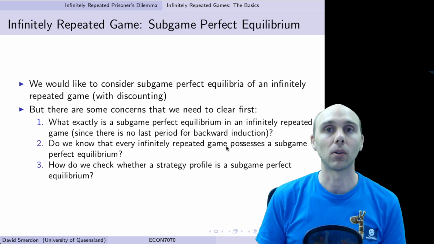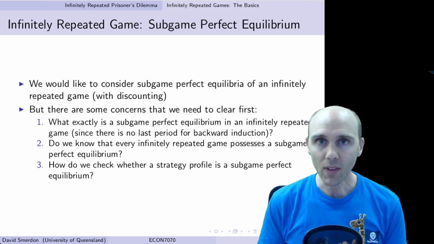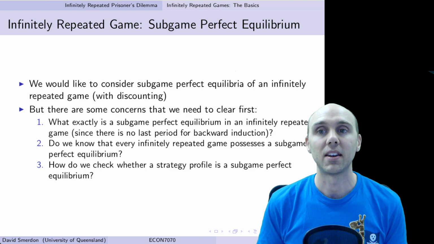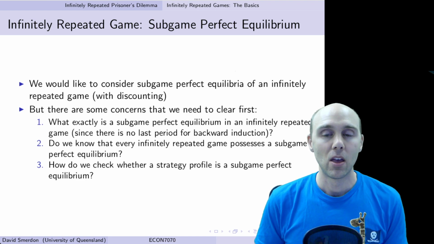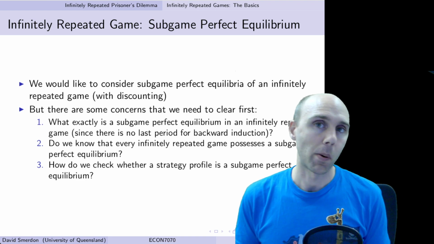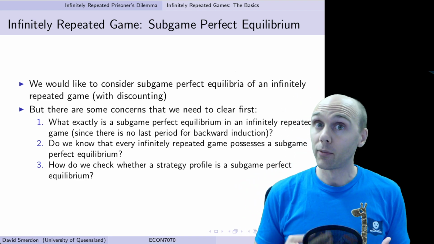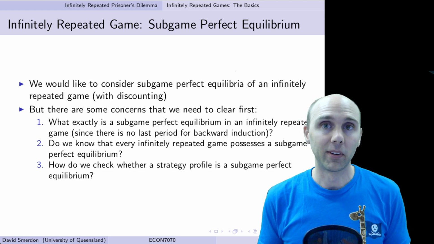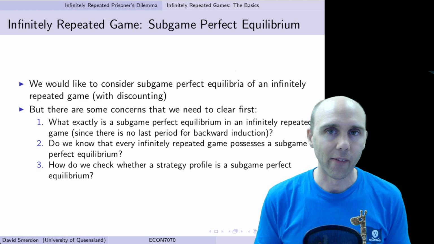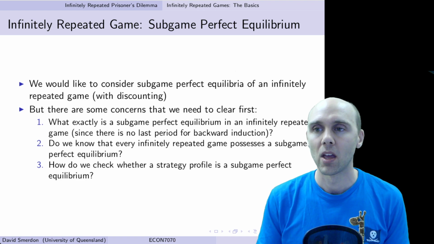So what we're going to look at now is how to consider subgame perfect equilibria in an infinitely repeated game with either this fixed probability that we don't continue every period, or equivalently that there's discounting of payoffs, which makes our life a bit easier to think about it that way.